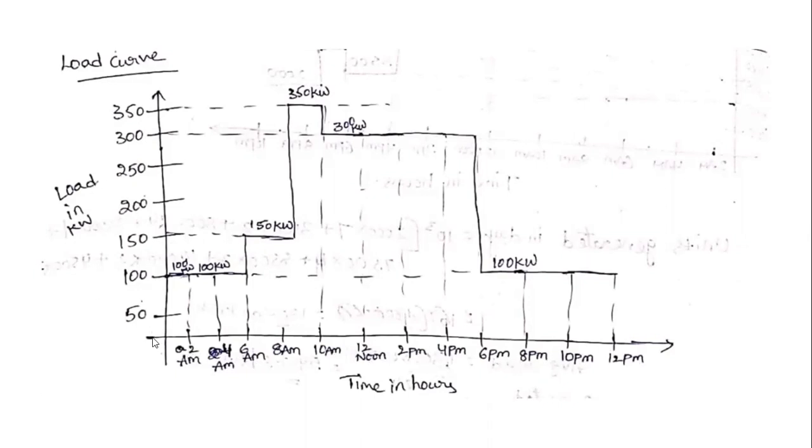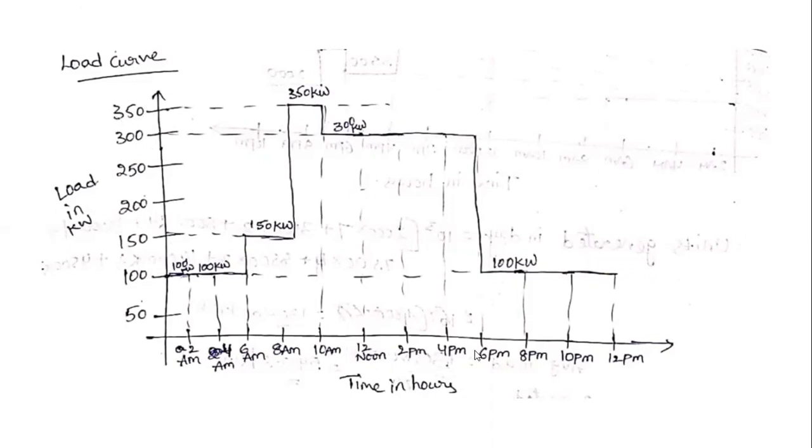The loads are 50 kilowatts, 100, 150, 200, 250, 300 and 350 kilowatts, represented in kilowatts on the y-axis, and time on the x-axis.